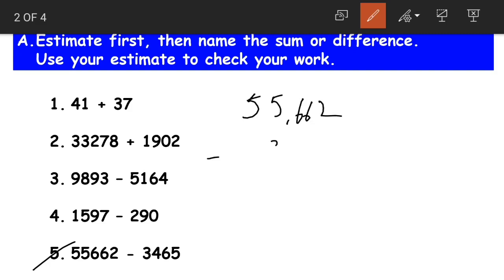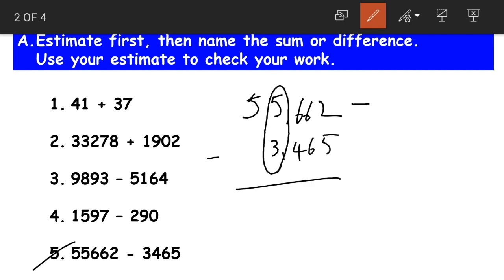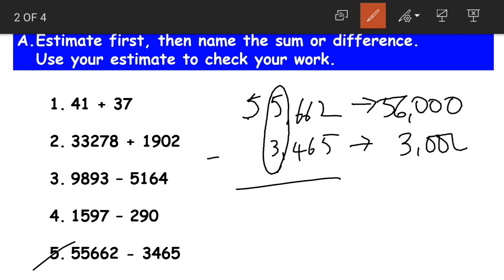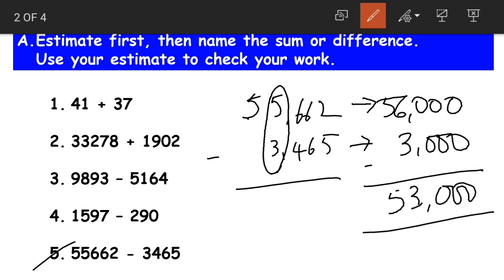55,662 minus 3,465. Now again these two numbers have to be estimated to their nearest thousands. This becomes 56,000, and 3,465 is rounded down to 3,000. When we subtract these two, 56 minus 3 gives us 53,000.